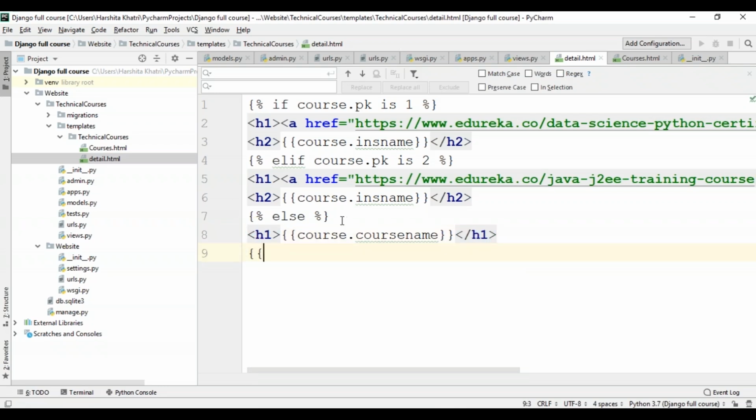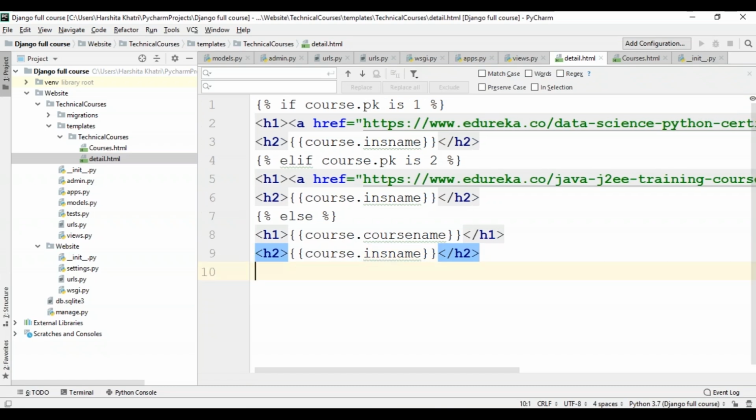After that, the course.instructor name. Just copy this one. Now I'll have to end this, and I have to end it in a similar way to how I've been writing the else if block. So it'll be endif. Okay, now I'll save this.